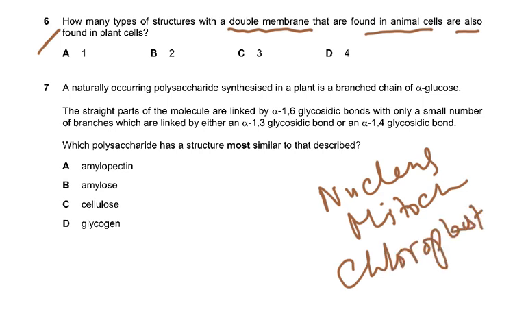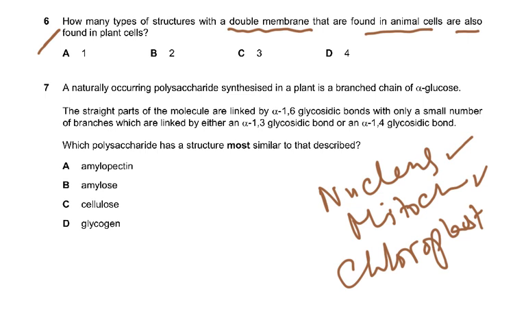Lysosome has a single membrane, and ribosomes do not have a membrane at all. Endoplasmic reticulum has a single membrane, Golgi body has a single membrane. So double membrane is only found, so it says those which are found only in animals. So nucleus will be found in plant cells, and mitochondria will be found in animal and plant cells.